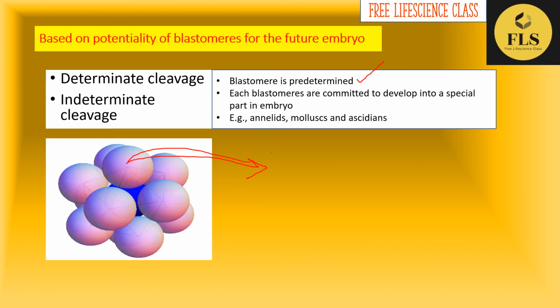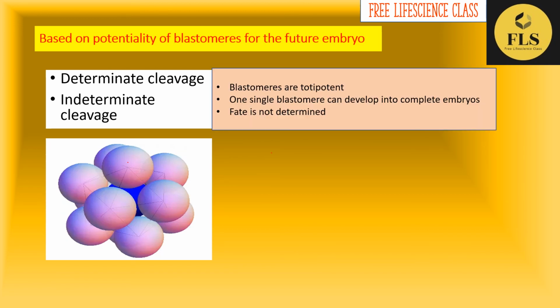And what about indeterminate cleavage? In indeterminate cleavage, the blastomere is not determined. That means each blastomere can develop into a whole organism. It is totipotent. If you remove one of the blastomeres, there is no problem. The other blastomeres will compensate for the loss.